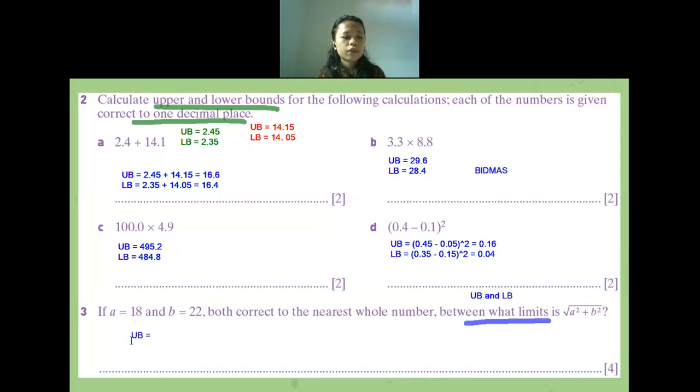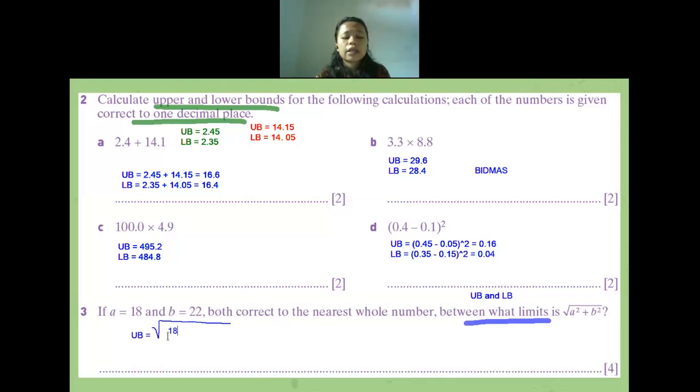So let us find the upper bound of this calculation. How do we find the upper bound of this calculation? Anyone want to help me? Yes, the numbers are between the nearest one number. So we have to find the upper bound and lower bound of each number and use it to find the upper bound and lower bound of the calculation. So what number will it be for the A?